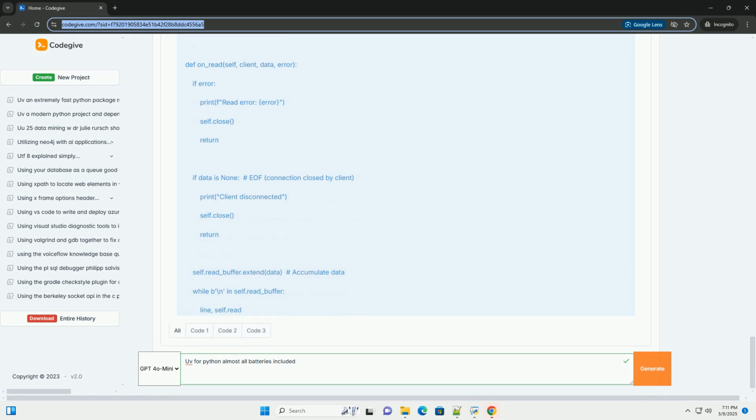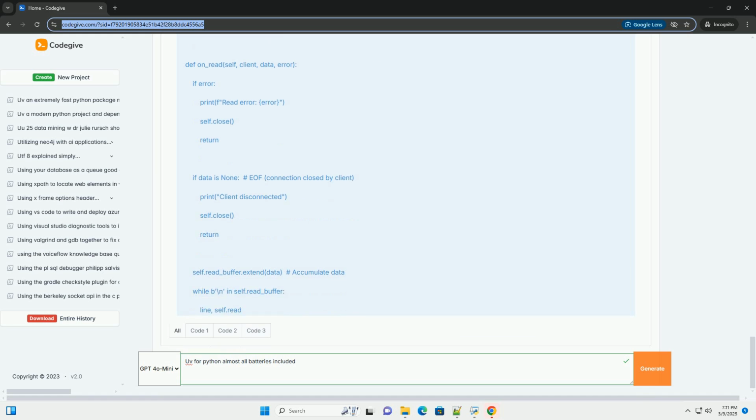Using uvloop, recommended. While UV can be used directly, it's highly recommended to use uvloop whenever you're working with asyncio. Uvloop is a drop-in replacement for asyncio's default event loop that uses libuv under the hood. This provides significant performance benefits and is very easy to integrate. By simply calling uvloop.install, you replace asyncio's default event loop with the libuv-based uvloop. Your existing asyncio code will then run with the improved performance of libuv.